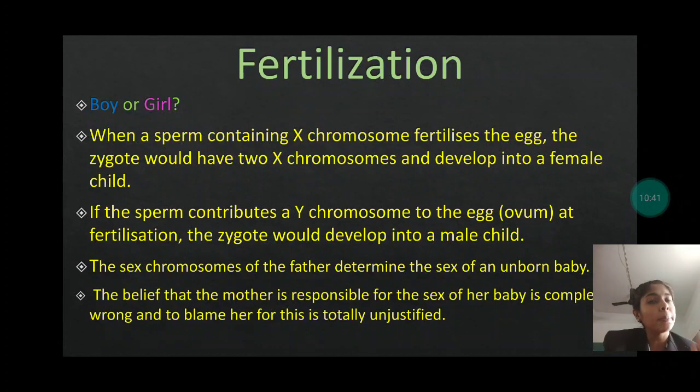Okay, it all depends on God. It is not like that कि पूरा effect या पूरा blame हम उनके ऊपर डाल दें that because of the father or the mother the sex has been determined. But it all depends on God, which sperm containing chromosome will be fused with the female chromosome.